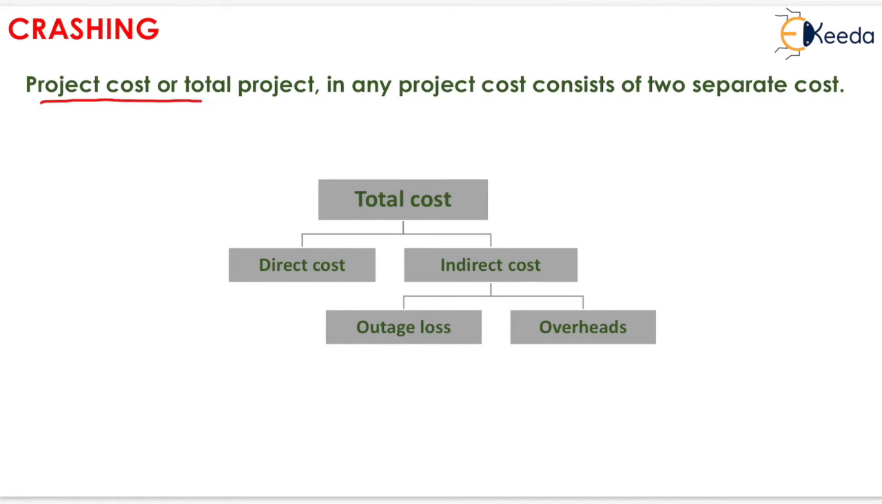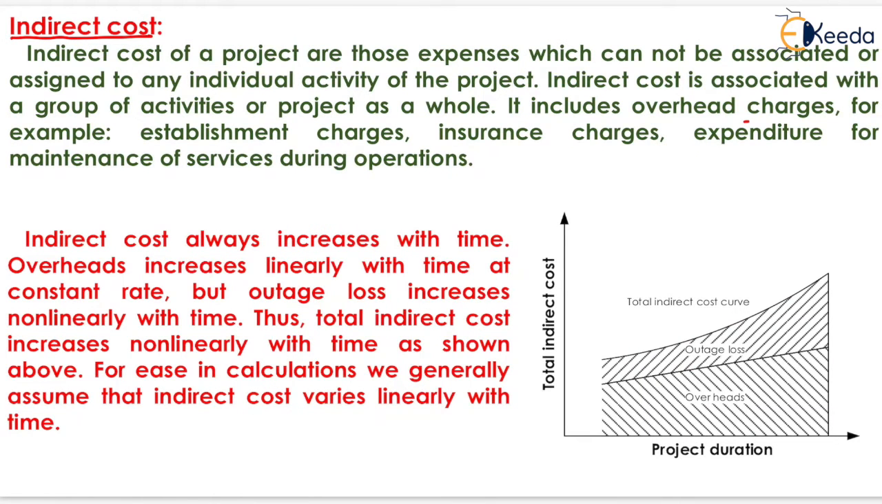Total project cost in any project consists of two separate costs, that is direct cost and indirect cost. Indirect cost is further subdivided into outage loss and overhead charges. Indirect costs of a project are those expenses which cannot be associated or assigned to any individual activity of the project. Indirect cost is associated with a group of activities or the project as a whole. It means that it is not related to the individual activity but to the group of activities or project as a whole.